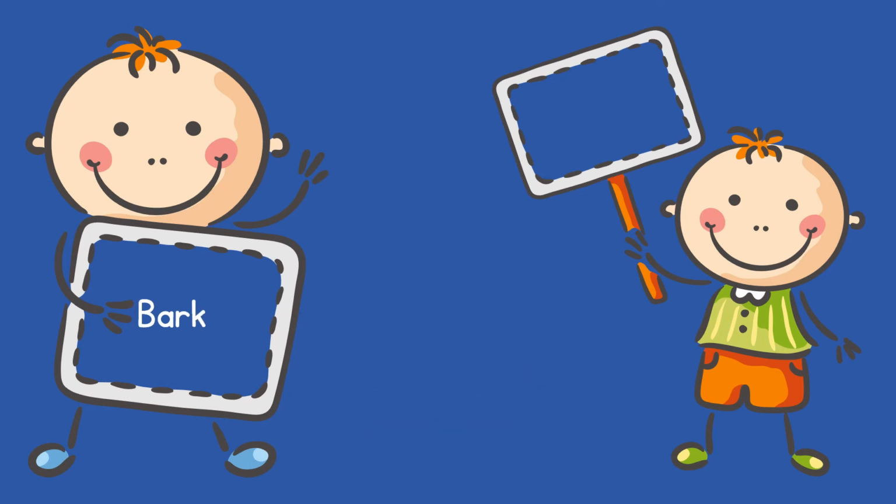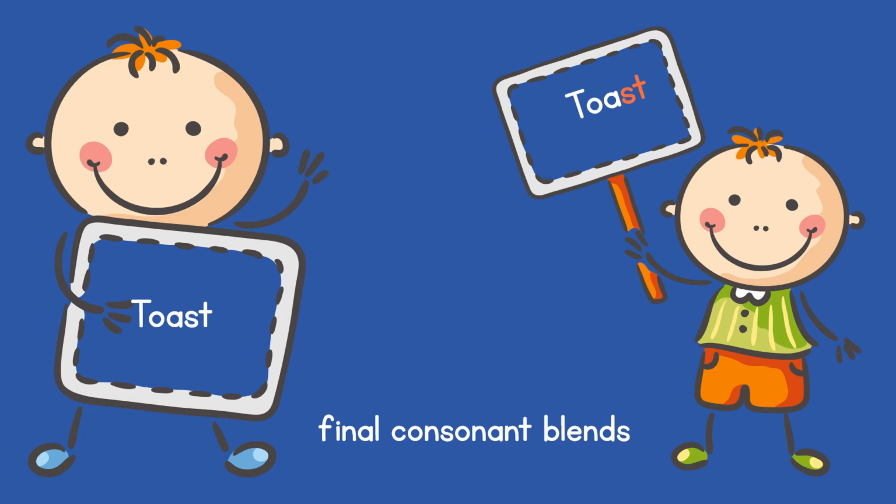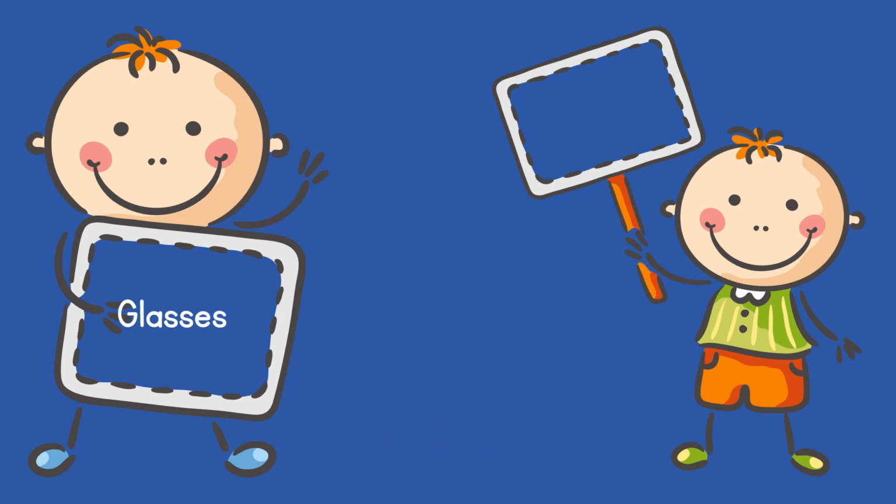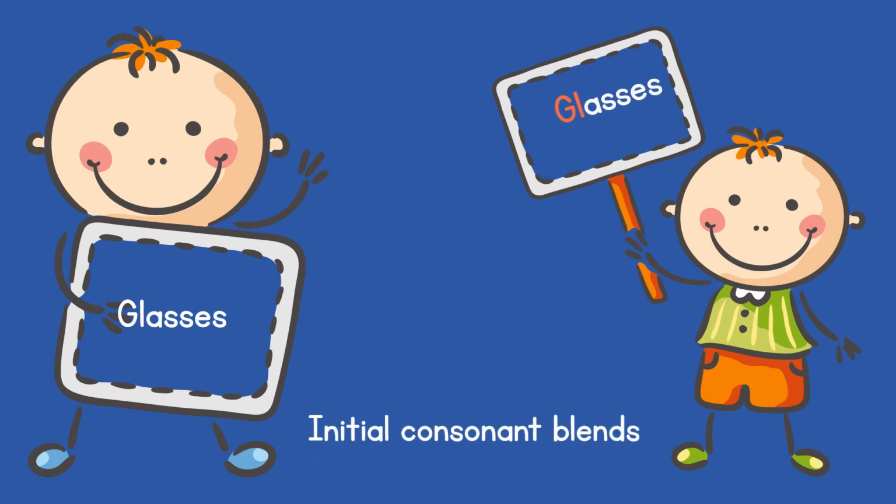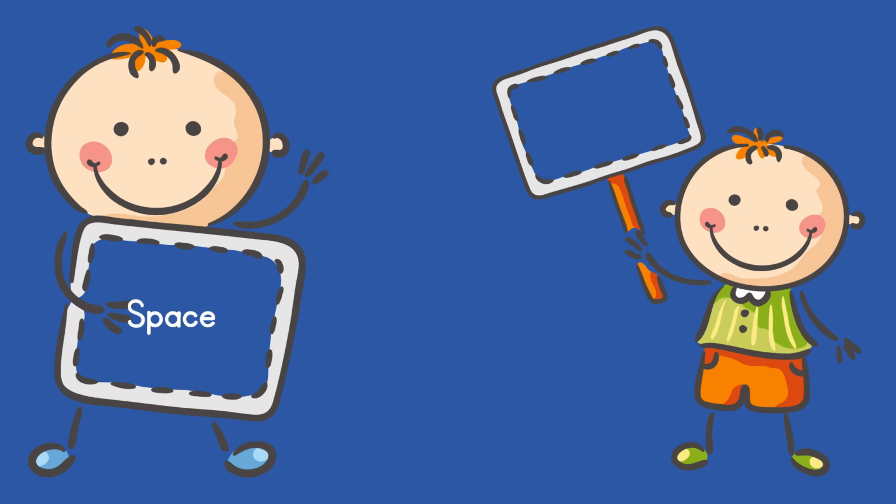Number 2, bark. The consonant blend is rk, rk, and the type of consonant blend is final consonant blend. Very good. Another one is toast. The consonant blend is st, st. This type is a final consonant blend. Number 3, glasses. The consonant blend is gl, gl, and this is an initial consonant blend. Number 4, space, and this is an initial consonant blend.